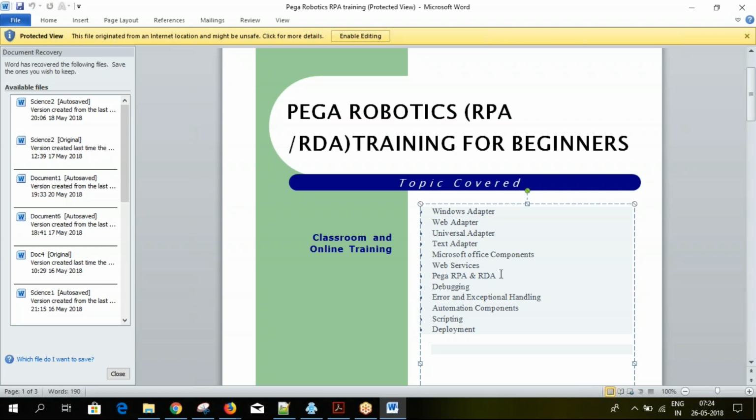So RPA is completely automated, while RDA is partially automated and can be installed on each desktop separately. RPA runs on a completely separate server and is completely automated. There is no manual intervention. It just comes in, gets done, and the process is complete. There is nothing you need to do on that.